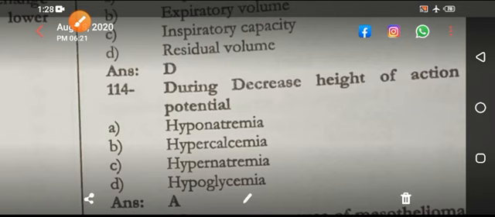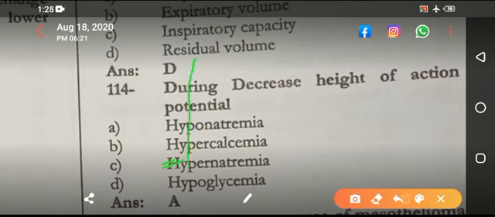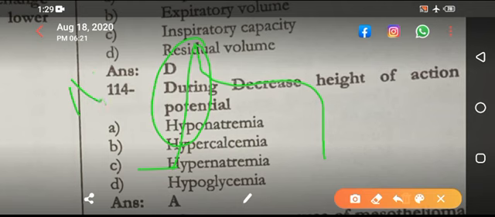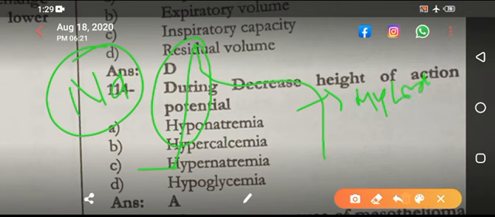During decreased height of action potential, now let's suppose this is the action potential, the upstroke, and this is then the downstroke. Let's suppose this is upstroke, then this is downstroke. So the upstroke is caused by the influx of sodium. We are talking about the myocardium, not the SA or the AV node. So decrease of height of action potential in myocardium is due to hyponatremia.